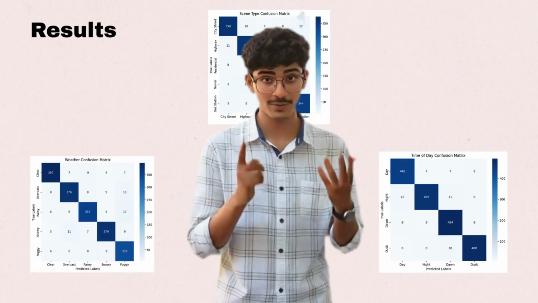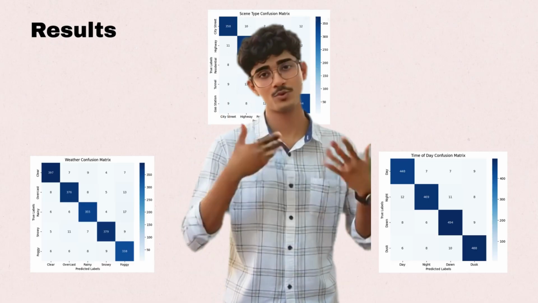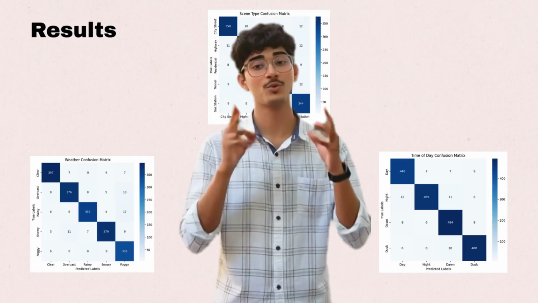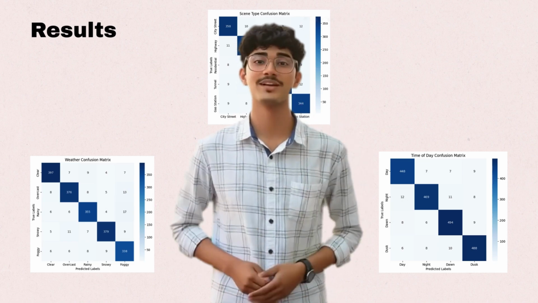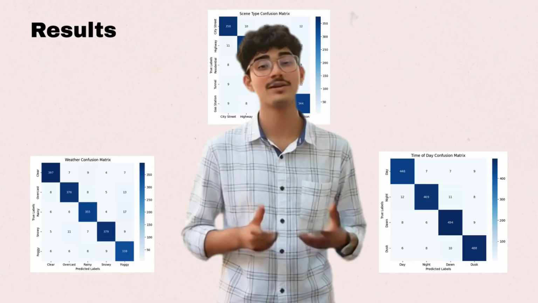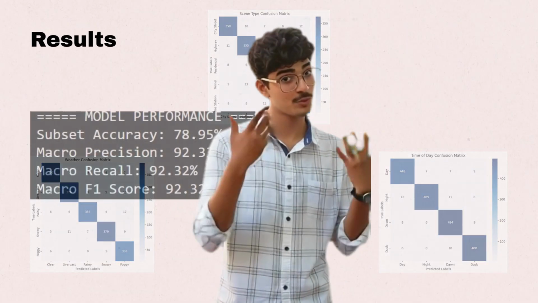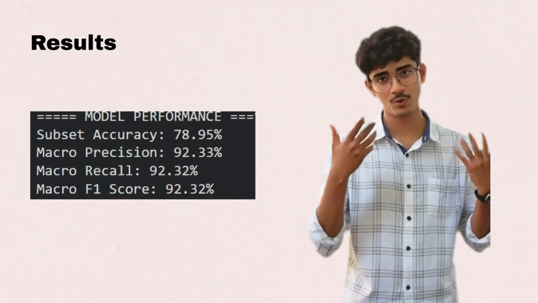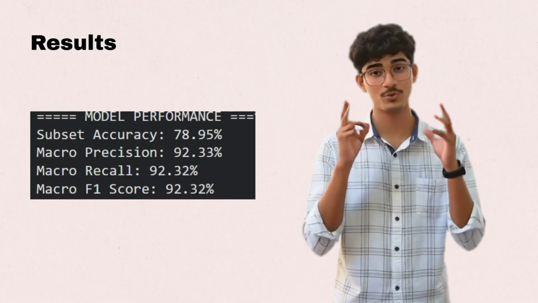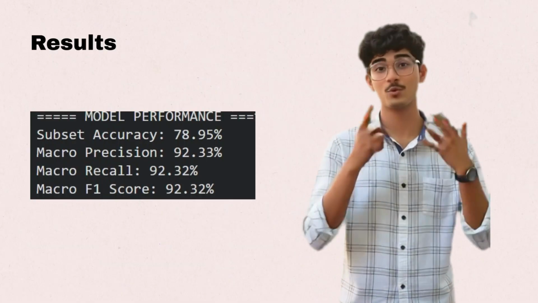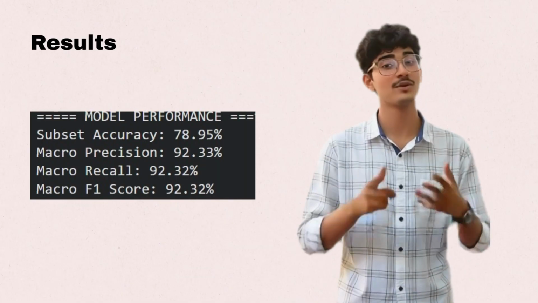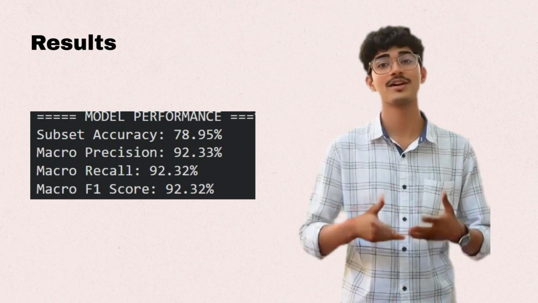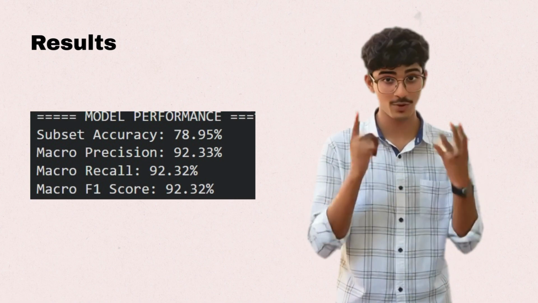Time of day results. Finally, for the time of day classification, the model performs very strongly. Day versus night scenes are recognized with high confidence, and it even handles more subtle categories like dawn and dusk quite accurately. Now, looking at the overall multi-label performance, our subset accuracy is 82.4%, which is strong considering the model needs to correctly predict all 3 labels simultaneously. Our macro F1 score is 84.3%, indicating balanced performance across all classes, and our precision and recall are both above 83%, showing consistent behavior across the dataset.